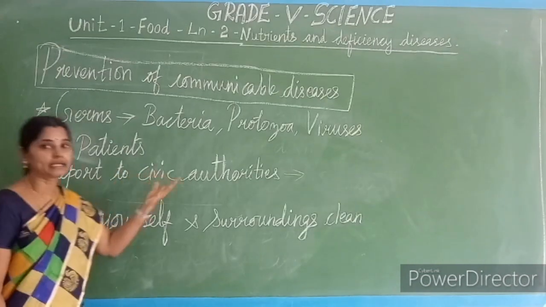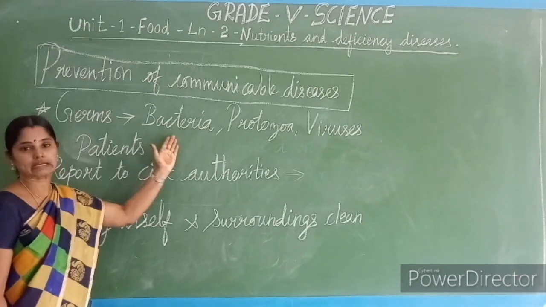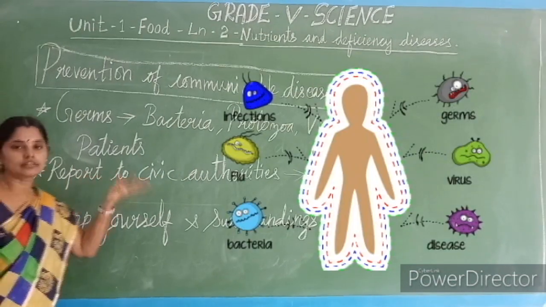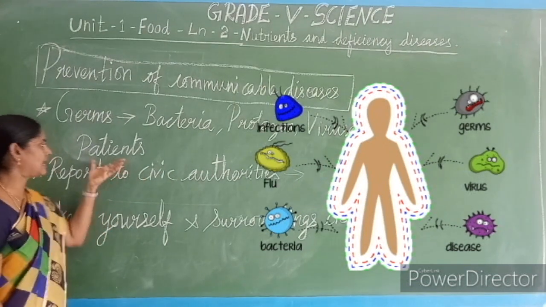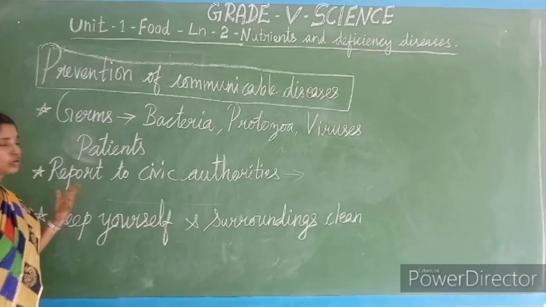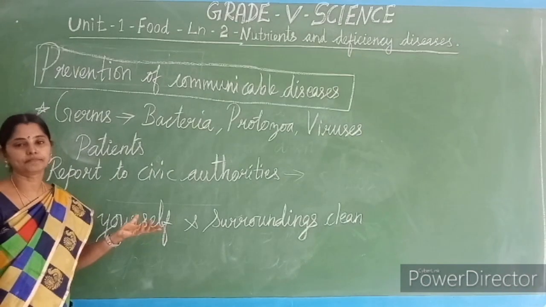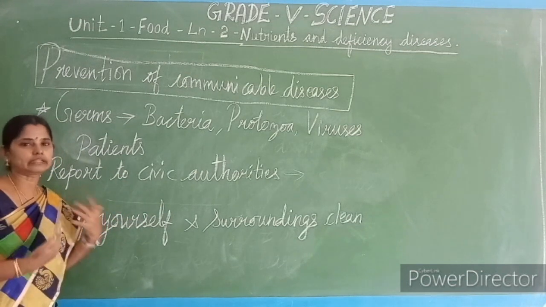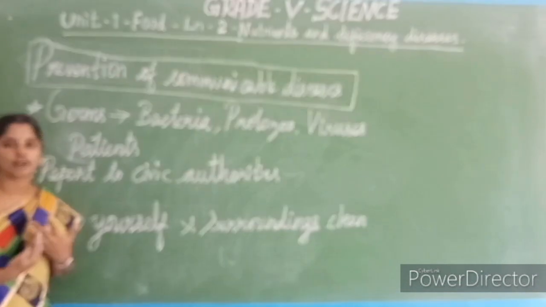So it is a spreadable disease, a communicable disease. The carriers, the bacteria, protozoa, viruses or the germs, are bringing the disease to us. So we should be more careful while handling the patients. If you come across such patients in your community, or if the patients are in our home, we'll take all the precautionary methods, take care of the patients and take care of ourselves also.